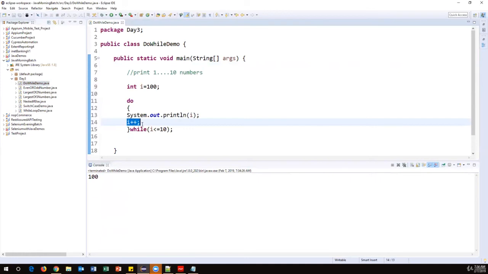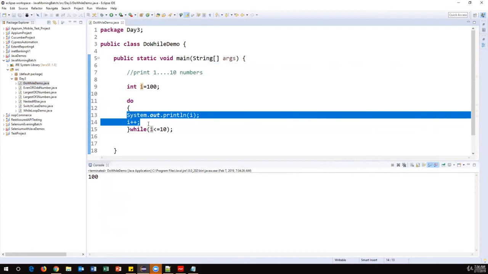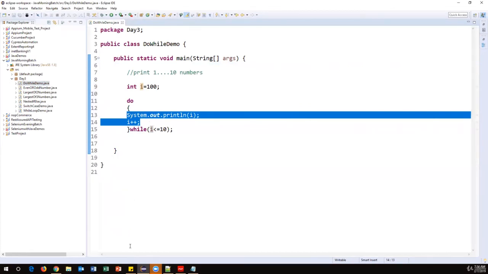Then it increments the I value. It becomes 101. So 101 is not less than or equal to 10, so the condition is false. That's the reason it does not execute these statements again. Okay, so this is about the do while loop. In the while loop and do while loop, we need at least 3 statements: initialization, condition, and incrementation or decrementation. So these are the 3 things we require at least.